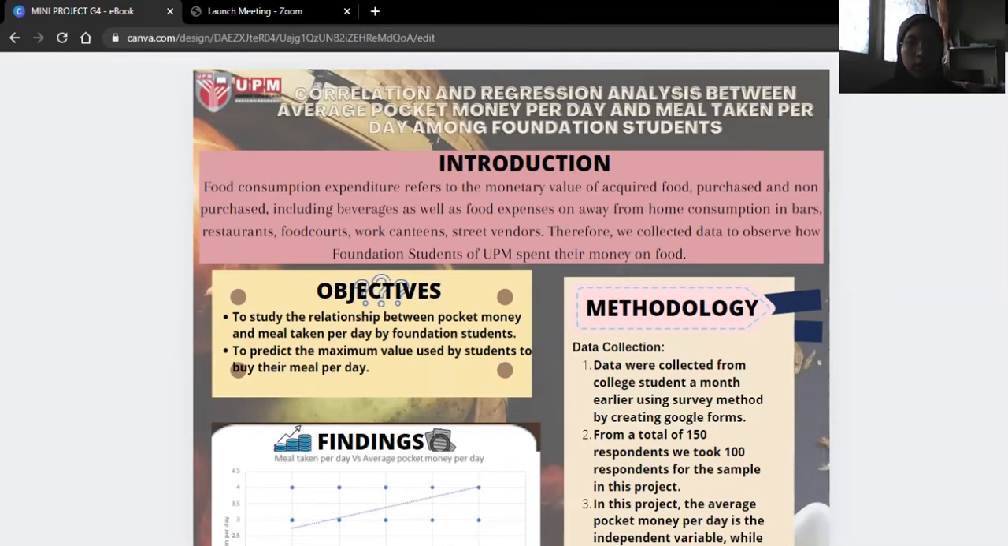The objective of this correlation and regression analysis is to study the relationship between pocket money and meal taken per day by foundation students, and next to predict the maximum value used by students to buy their meal per day.